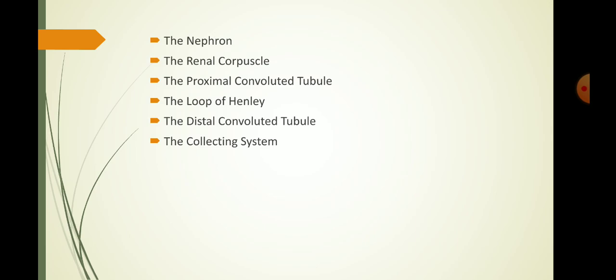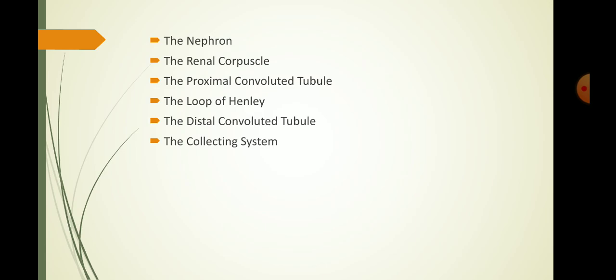The ascending limb, which is impermeable to water and solutes, actively transports sodium and chloride ions out of the tubular fluid. As a result, the medulla contains a high solute concentration. The descending limb is permeable to water, descends in the medulla, and water moves out of the tubular fluid by the process of osmosis.